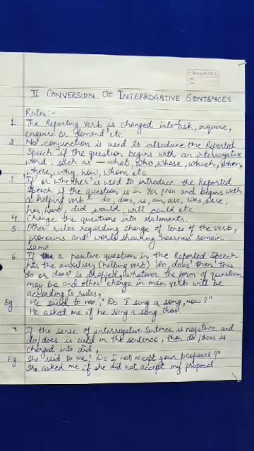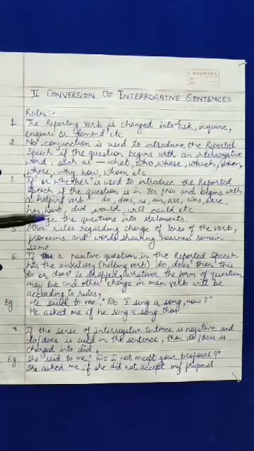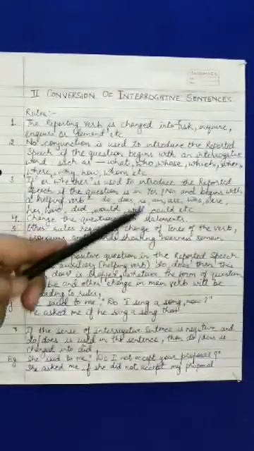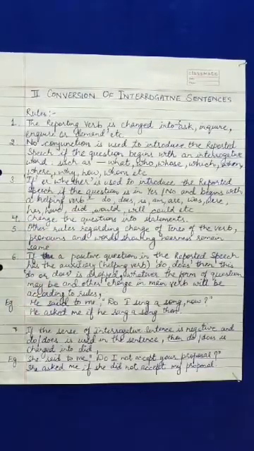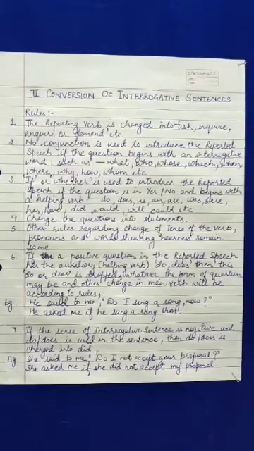So in such cases, if the question is answered in yes or no and begins with a helping verb, then we introduce such sentences by if or whether instead of that. Now, as you all know what helping verbs or auxiliary verbs are, like do, does, is, am, are, was, were, has, have, did, had, shall, will, can, could, all the modal auxiliaries, etc.